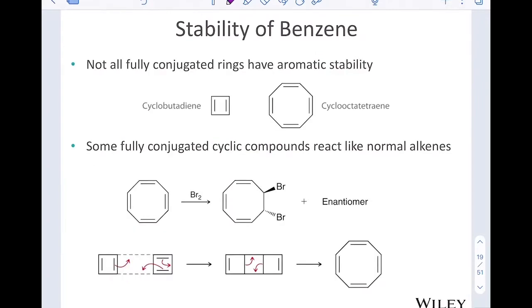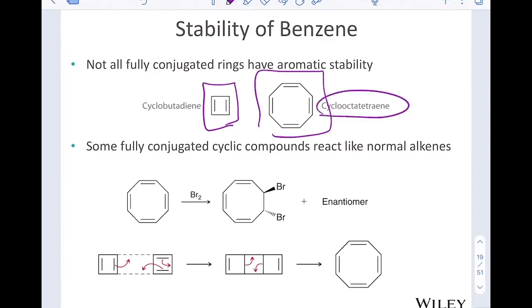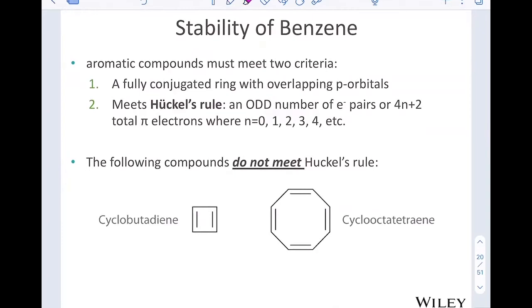It turns out that not all of the fully conjugated rings have this aromatic stability. Cyclobutadiene is not as stable as benzene. Cyclooctatetraene also does not have that stability. As a matter of fact, when we take cyclooctatetraene and react it with Br2, we do get addition. Benzene is stable because it is aromatic. In order for a compound to be aromatic, it has to meet 2 criteria. The first one is that it has to be a fully conjugated ring with overlapping p orbitals. So we have to have a ring that is fully conjugated. So it cannot contain an sp3 hybridized carbon.